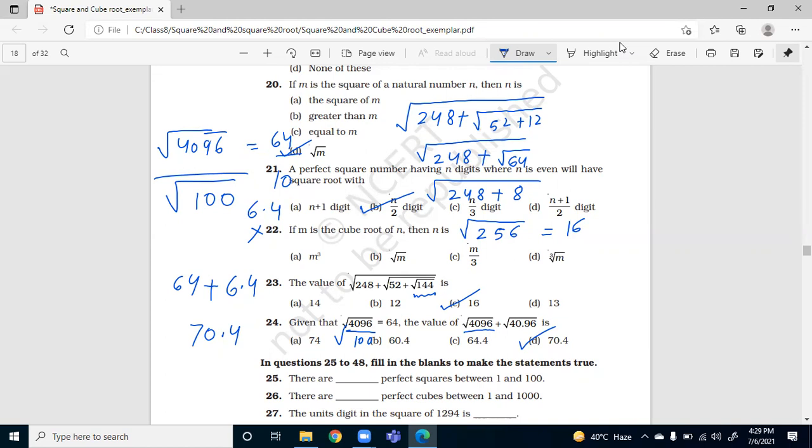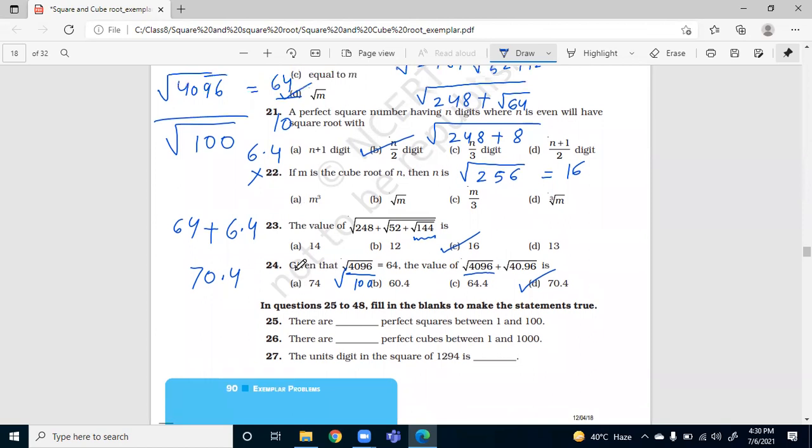If I find out the value of root 100, that is 10, it comes out to be 6.4. Okay, ma'am. Okay, so let's proceed to next.